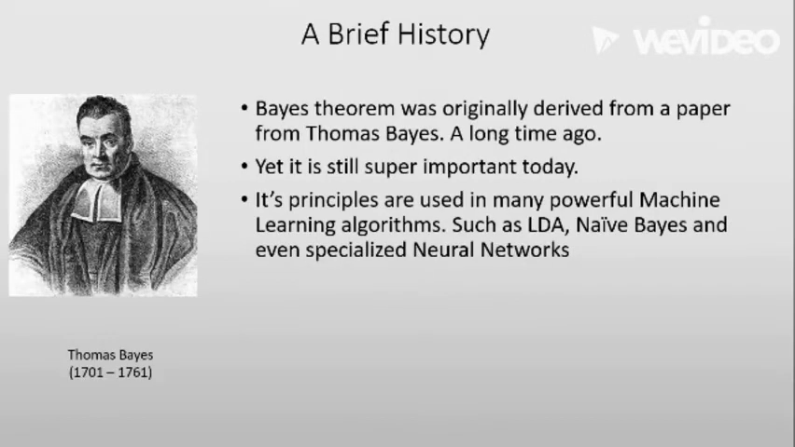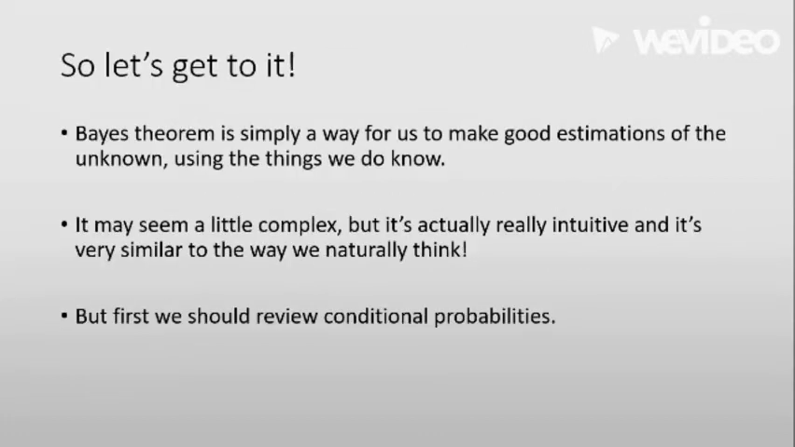A brief history of Bayes' theorem. Bayes' theorem was originally derived from a paper by Thomas Bayes a very long time ago in the 1700s, but it is still super important today because the principles of Bayes' theorem are still used in powerful machine learning algorithms and statistical modeling, such as LDA, naive Bayes, and even specialized neural networks. So let's get to it.